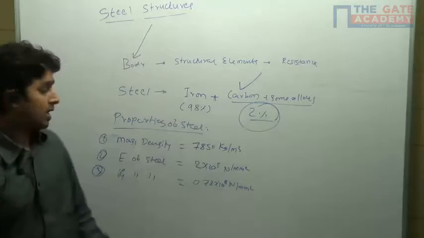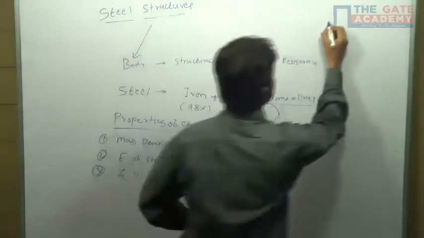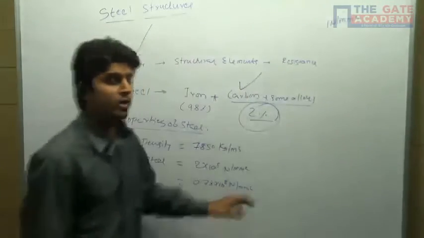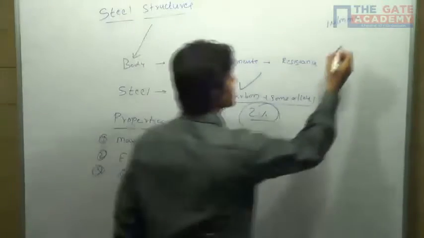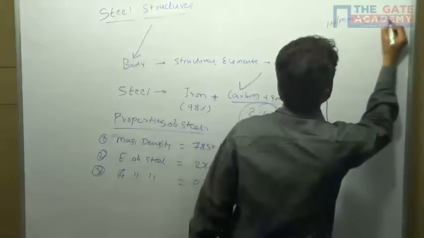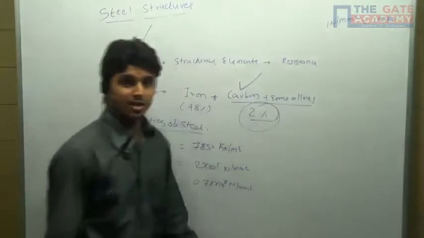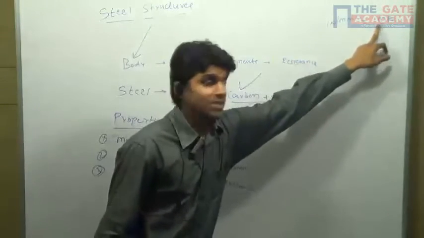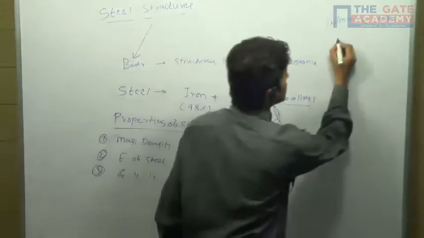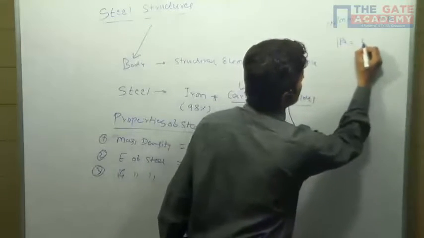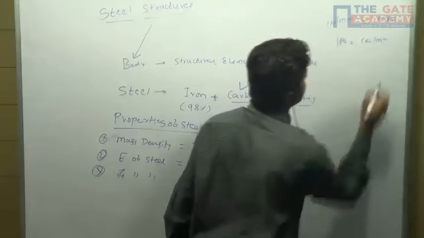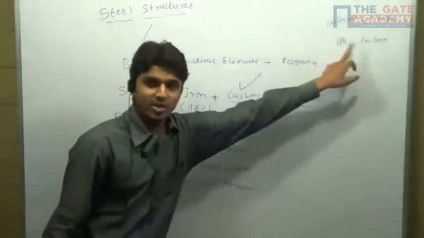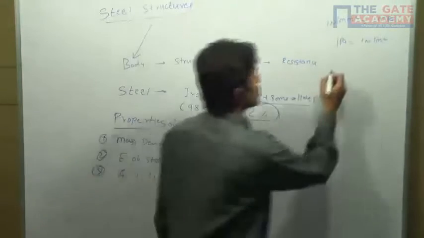Okay. So what do you mean by 1 Newton per mm square? 1 Newton per mm square is nothing but 1 megapascal. How will you arrive at this? Because 1 Pascal is nothing but 1 Newton per meter square.